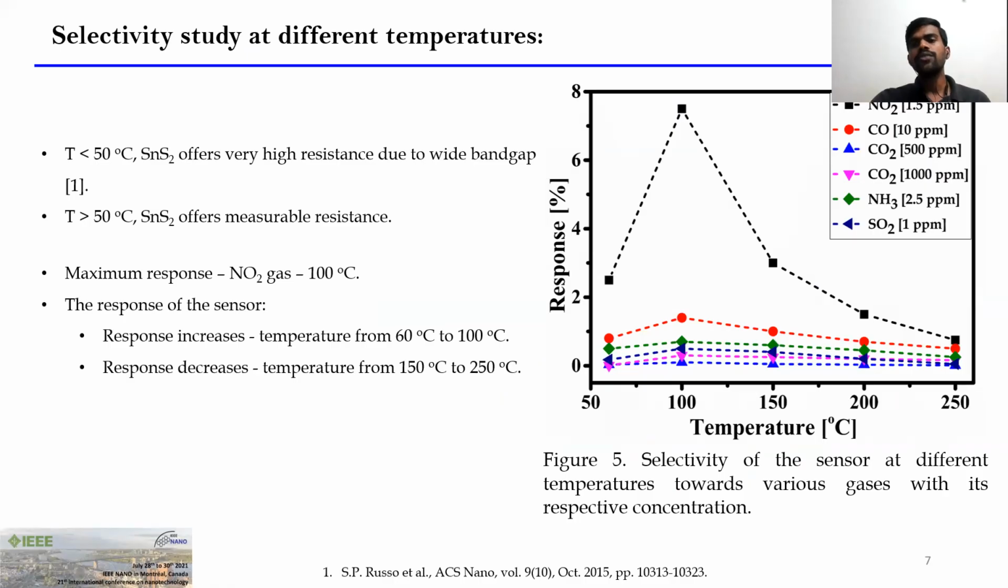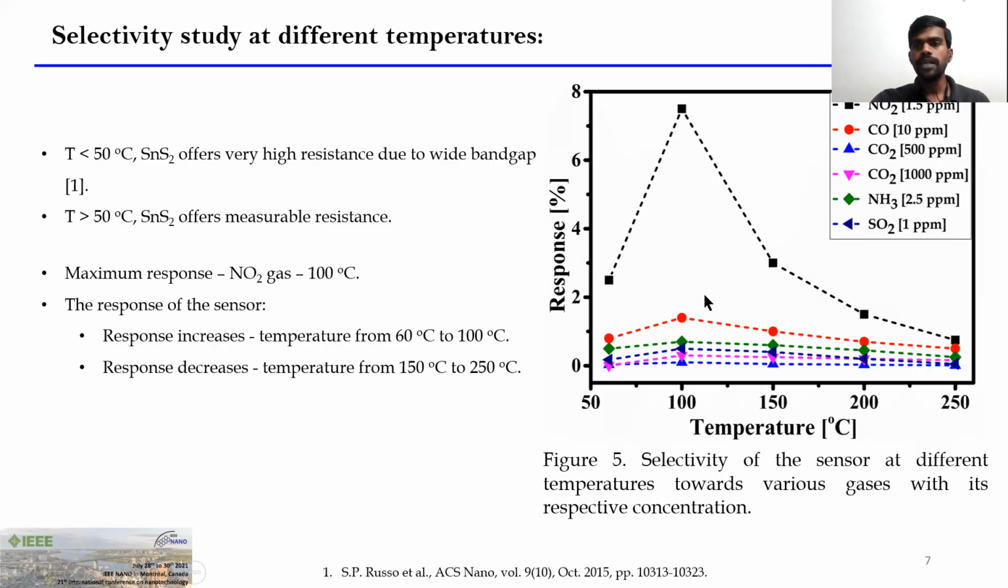Why are we using different temperatures? Because tin disulfide has a moderate band gap of around 2.3 electron volts. That means it offers high resistance at room temperature, unable to be measured with a source meter. So that's why we increase the temperature beyond 50. From 60 degrees Celsius onwards, it offered measurable resistance with the source meter. Now we performed gas sensing at different temperatures, that is 60, 100, 150, 200, 250 degrees Celsius, towards different gases.